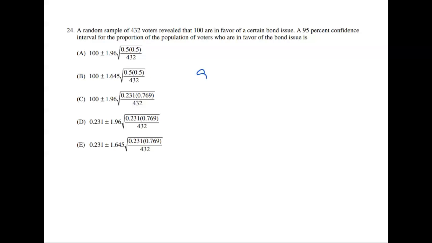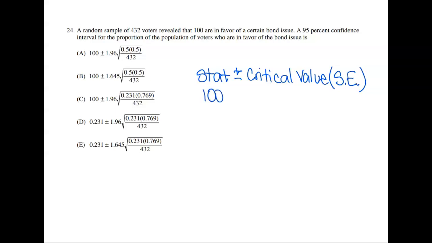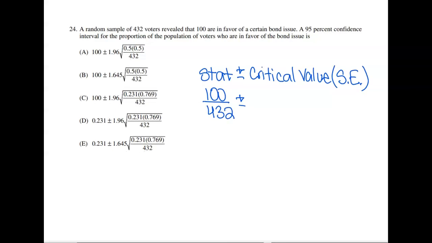We take our stat, plus and minus the critical value, times our standard error. I'm going to abbreviate standard error. In this case, our stat we know is that they said out of 432 voters, 100 of them. So we have 100 over 432, plus and minus.